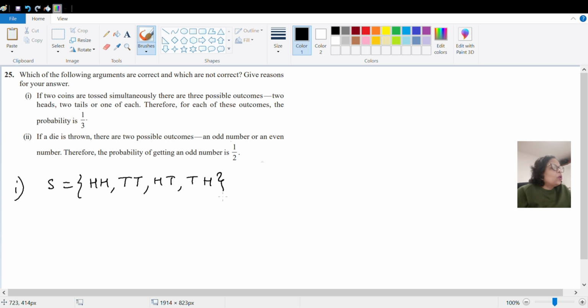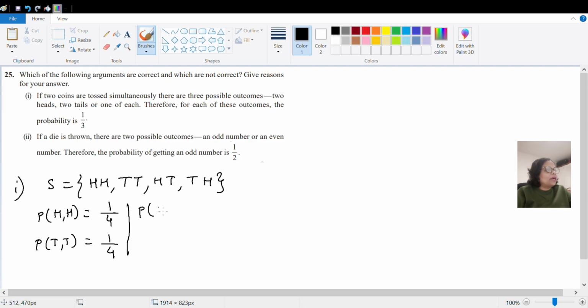If you see the probability of H comma H, it is coming one time out of 4. The probability of T comma T is coming 1 time out of 4. Whereas if you see the probability of H comma T and T comma H, you can take both.